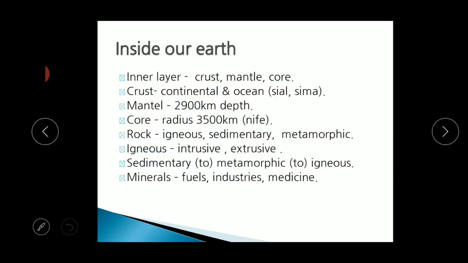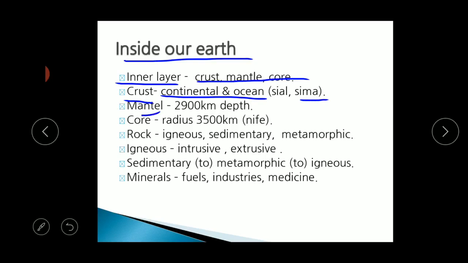And the second chapter is about inside our earth. In this chapter, we have learned the inner layers of the earth. They divide the layers into three: the crust, mantle, and the core. The crust is the uppermost layer and the thinnest layer of the earth, and that crust is divided into two, that is continental and the ocean crust, where in the continental crust, Sial, that means silica and aluminium, are the two major minerals present in a large amount, and Sima, this is silica and magnesium. This mineral is present in a large amount in ocean crust.